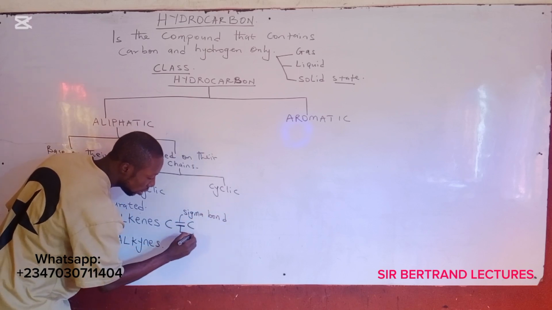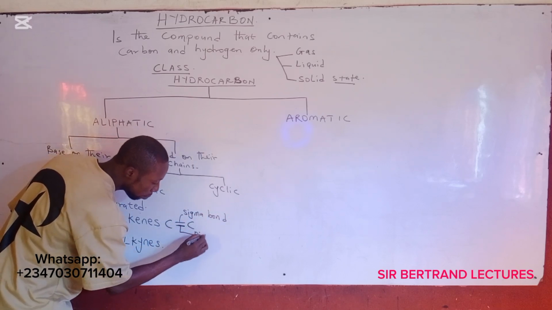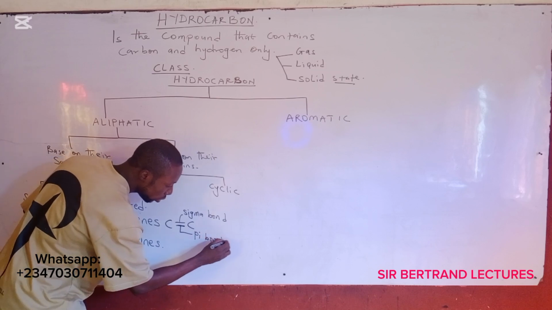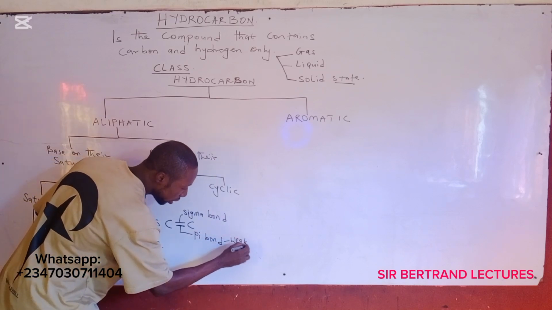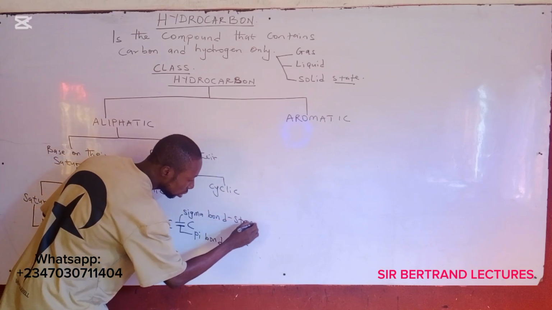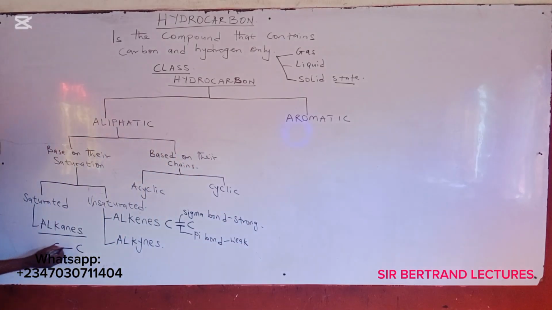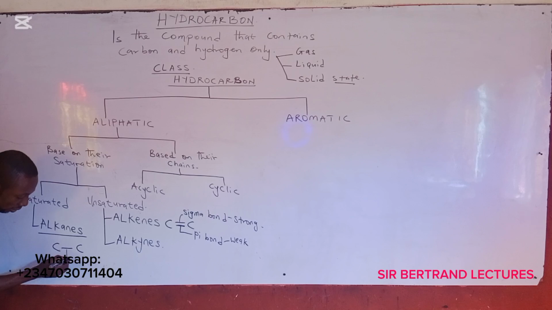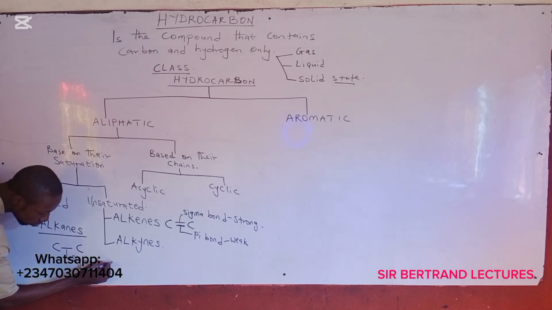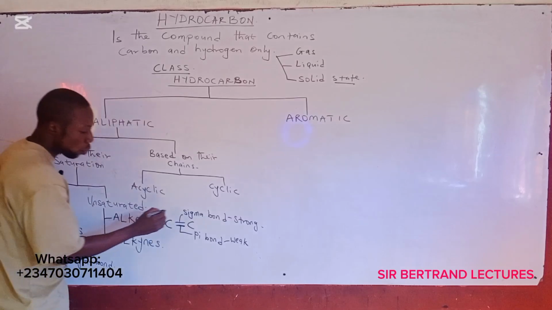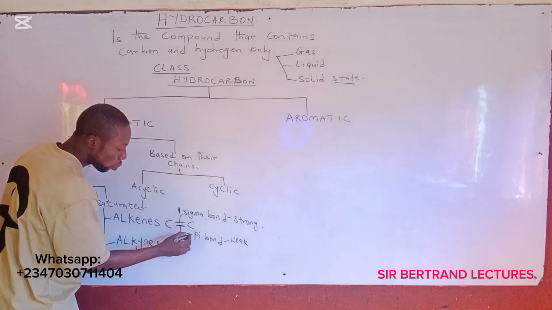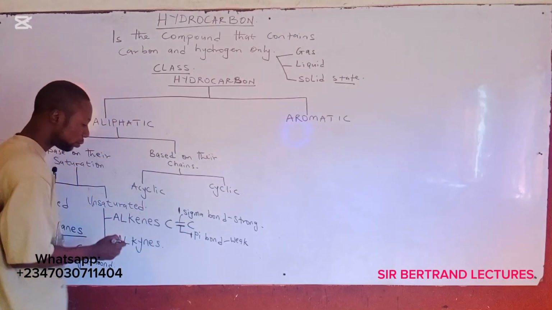Here is the weak pi bond. The bond is weak. The bond is strong. All right. Then here is a very strong bond, which is a sigma bond. Okay. One sigma bond, one pi bond.